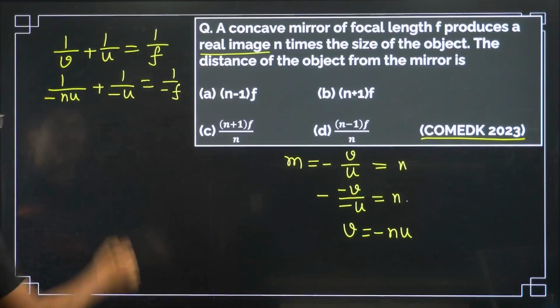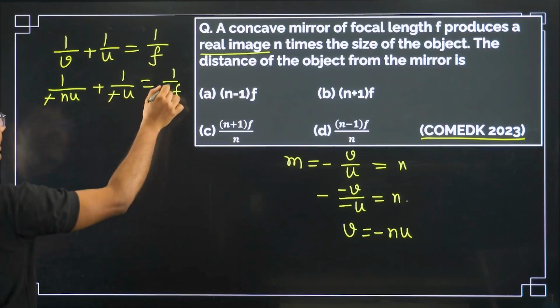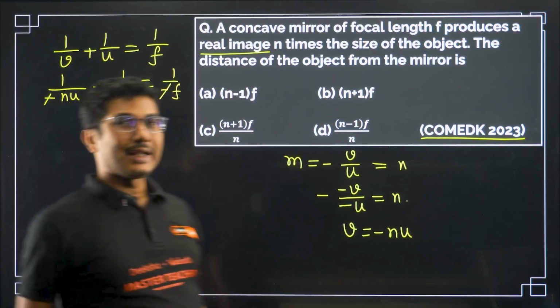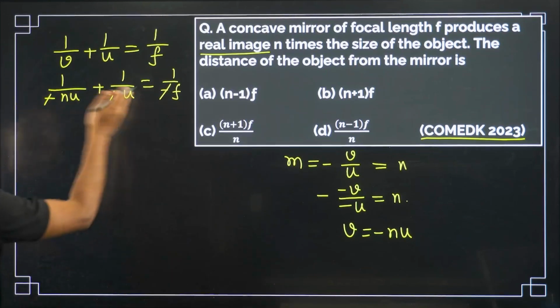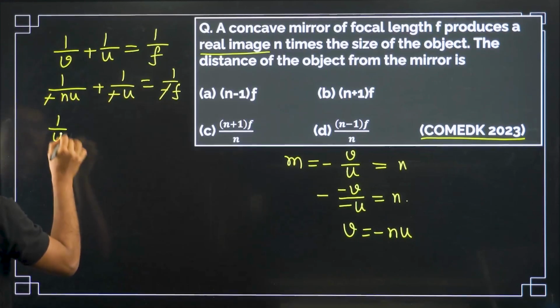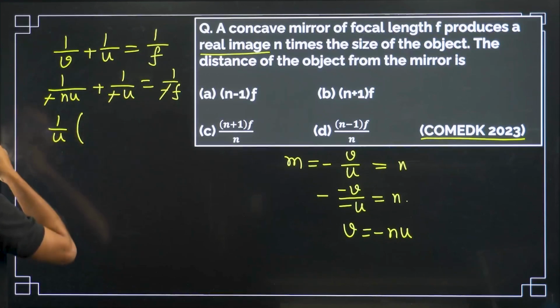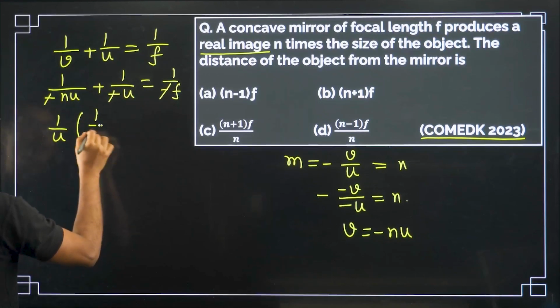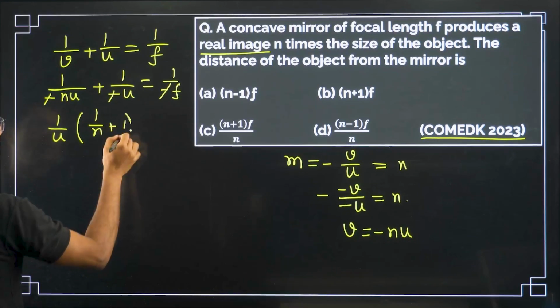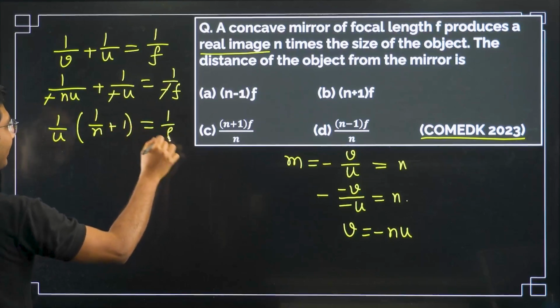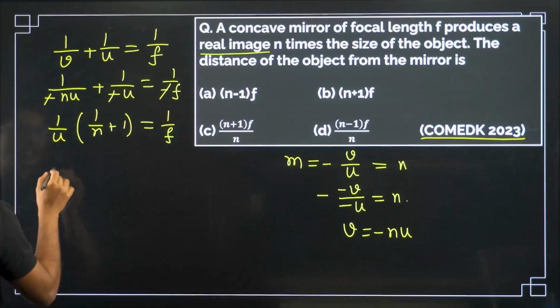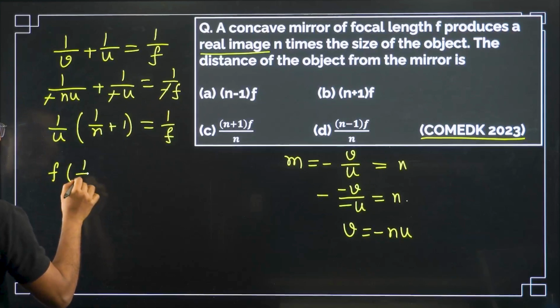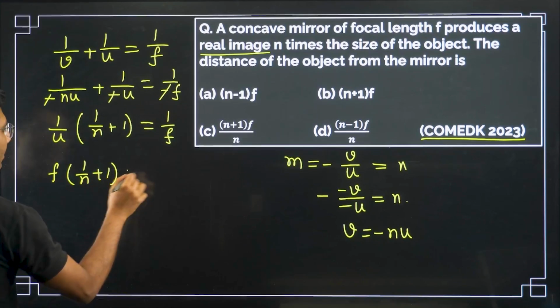Everything is negative, so they will cancel. Now take 1 upon u as constant, and you will get 1 by n plus 1 equals 1 by f. Now do the cross multiplication, you will get f into 1 by n plus 1 equals u.